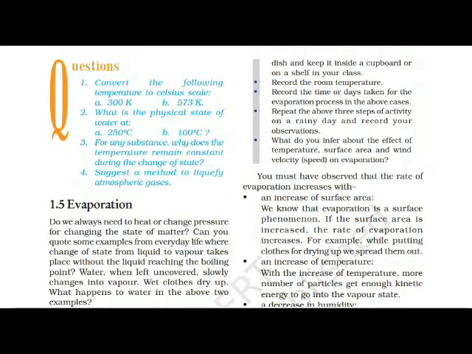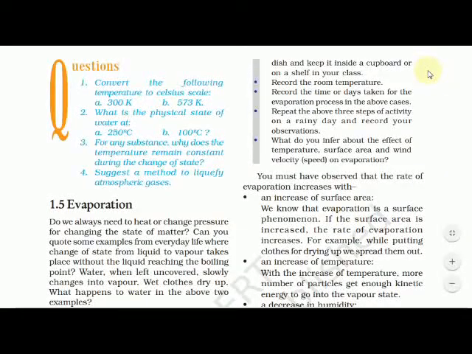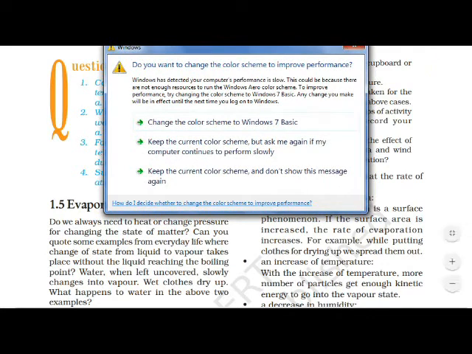Questions we are going to see now. Convert the following temperature to Celsius scale: 300 Kelvin and 573 Kelvin. You have to change into Celsius. Understood? What is the physical state of water at 250 degrees Celsius and 100 degrees Celsius? Physical state of water you have to mention over there.